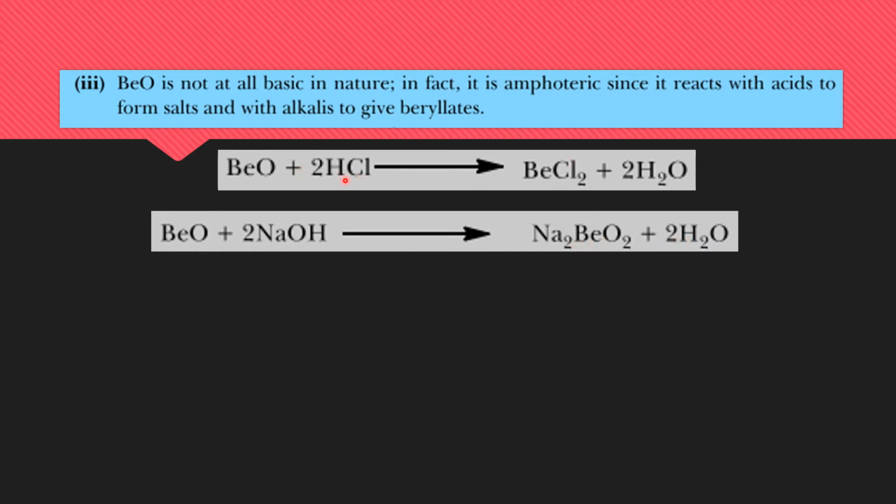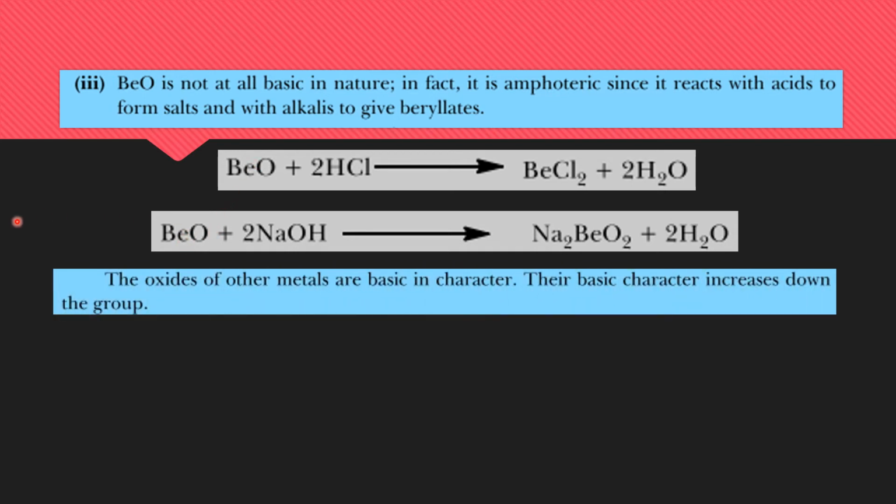In the first case it is reacting with the acid, and in the second case it is reacting with the base. Here it is acting as the base, and here it is acting as the acid, so it is amphoteric in nature. And oxides of all other metals are basic in character except beryllium, and this basic character increases down the group.